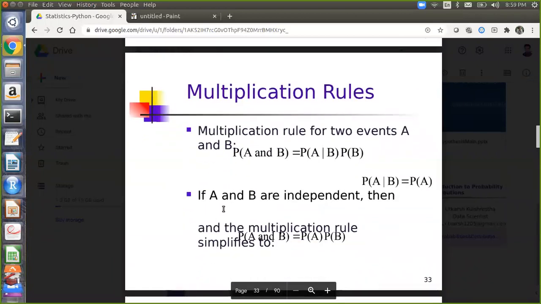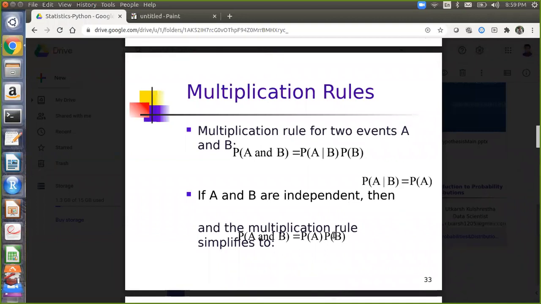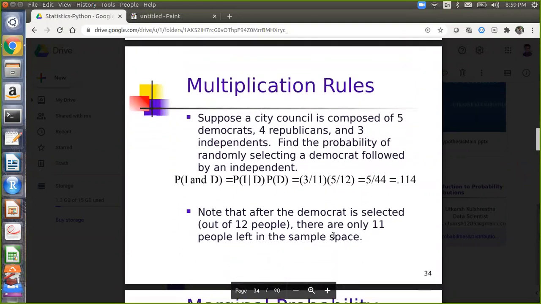Another kind of probability calculation is the multiplication rule. P of A and B is equal to P of A given B into P of B. If A and B are independent, then the probability of A and B is equal to P of A into P of B. Let's understand this again with an example. Suppose a city council is composed of 5 Democrats, 4 Republicans and 3 independents.